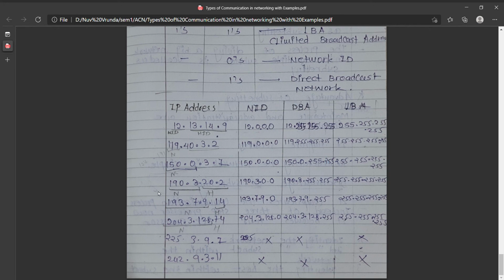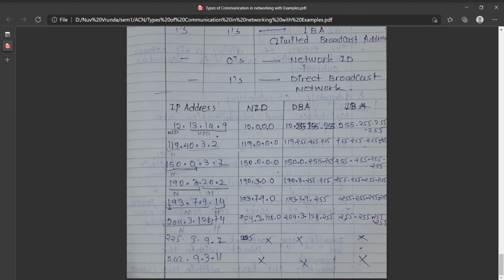Now we have 190.3.20.2. This again belongs to class B. Again we put 0 in the host ID, so 190.3 remains the same and the host ID is 0.0. For the DBA we have to put 255.255 in the host ID, so the DBA is 190.3.255.255.